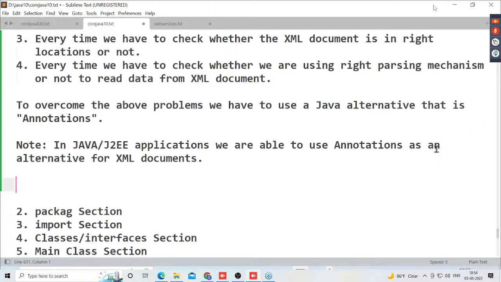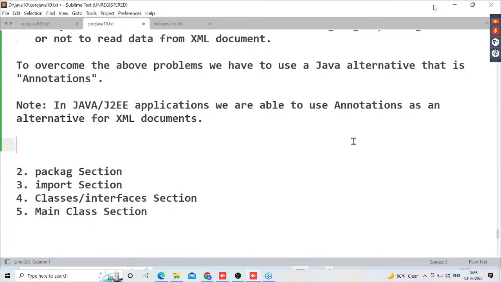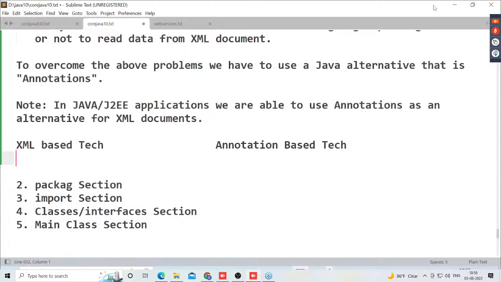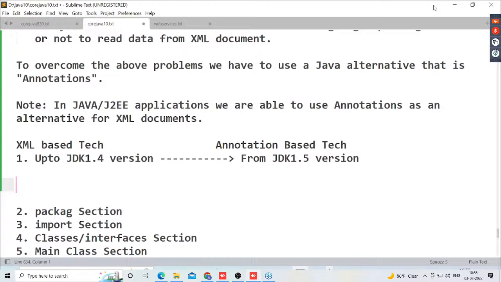So I will give a list of technologies which are using XML and a list of technologies which are using annotations. Now let's observe this clearly. XML based technologies and annotation based technologies. The first one: up to JDK 1.4 version, XML documents are used. From the 1.5 version onwards, annotations are utilized.